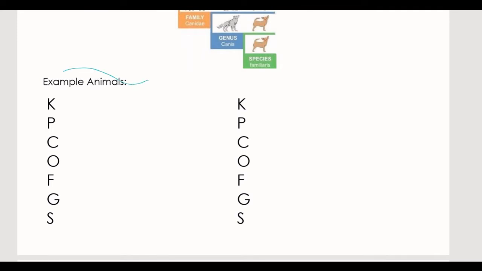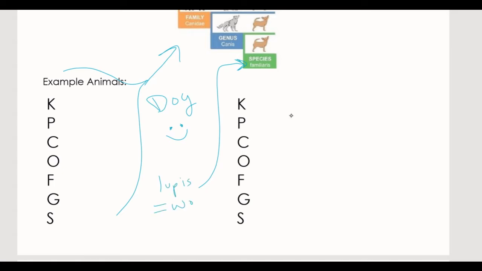So this example is for a dog. You can see where it says species familiaris, right? It's like familiar species with dogs. So what would make this different from, say, a wolf would be the species. Wolves and dogs are both in the genus Canis, but the species for a wolf is lupus.